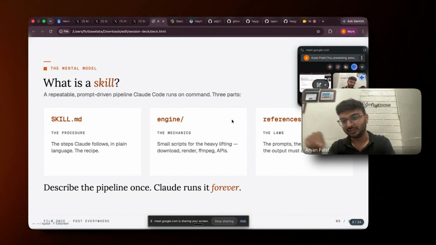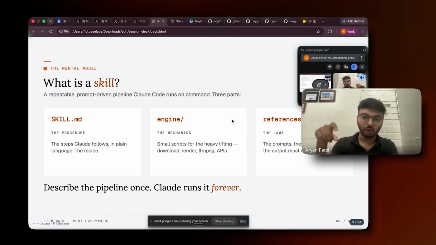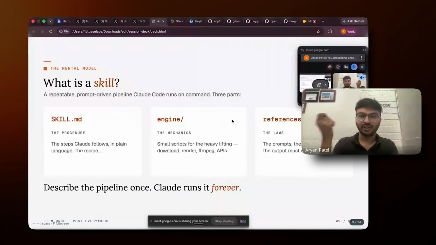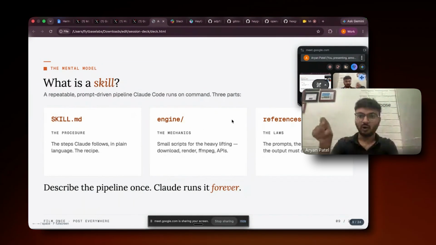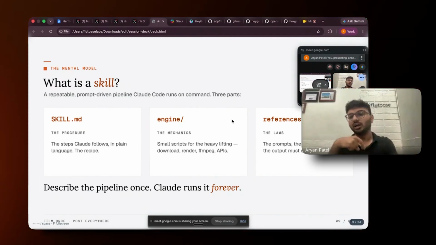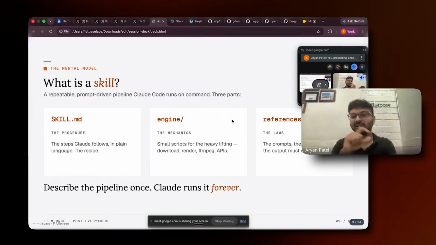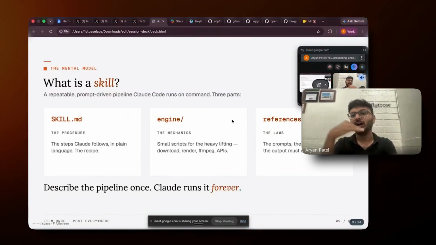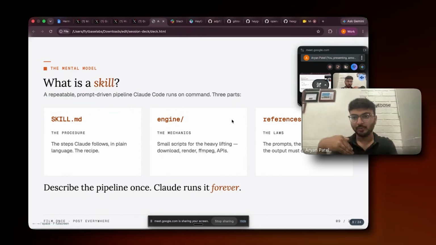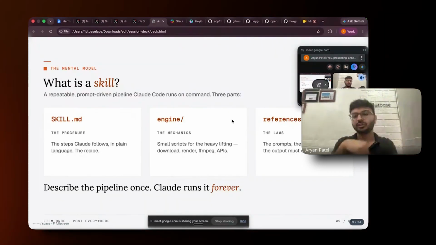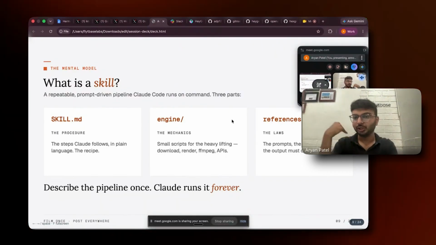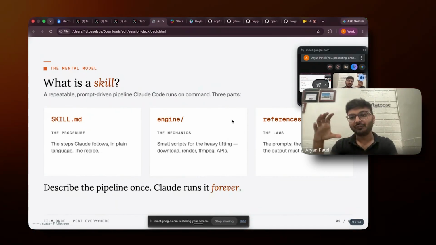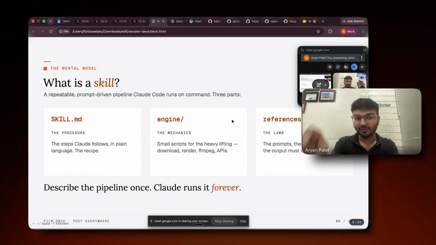And third is the references. As I told you, I have created all of those in the flight-based brand guidelines. I have given them a few references: this should be the font type, this should be the font color, this is our primary color, this is our base color, this is how the animation should be, how the split view should happen, and even in the launch videos, how the screenshots or videos you are using should have fade in and fade out animations. So all the references you have in your mind, you need to give inside this.